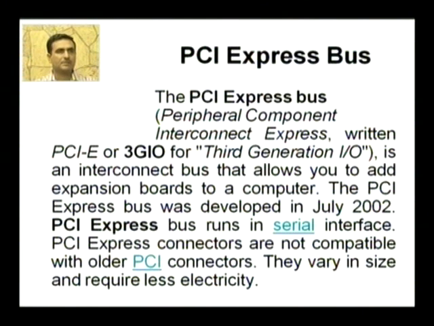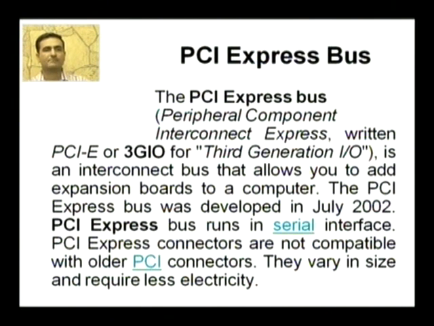After the PCI bus, the next bus developed was the PCI Express bus, or Peripheral Component Interconnect Express. It is written as PCIe or 3GIO, third generation input output bus. It is an interconnect bus that allows you to add expansion boards to a computer, and it was developed in July 2002.